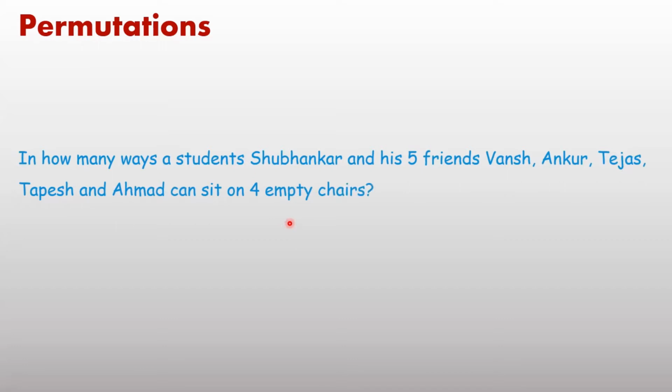There is a student named Subhankar and his 5 friends, considered as Bans, Ankur, Tejas, Tapesh and Ahmed. We have to find in how many ways Subhankar and his 5 friends can sit on 4 empty chairs. There are 4 chairs and out of 6, 4 students have to sit. After completion of this topic, you will be able to solve this question.